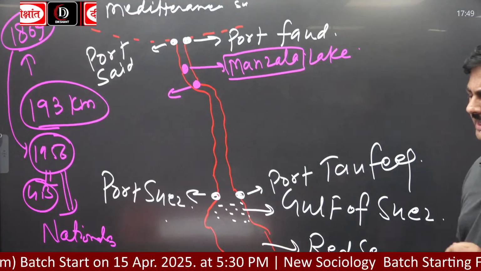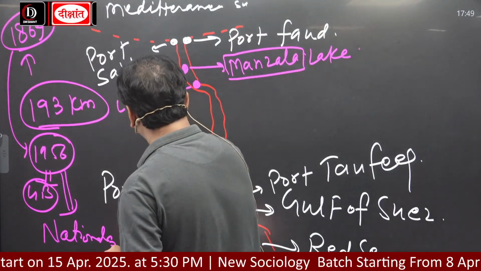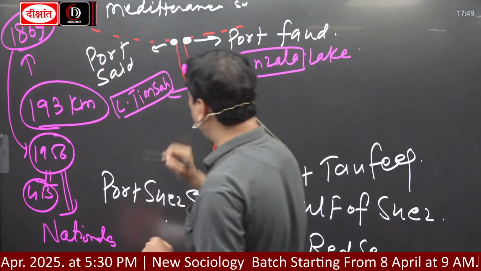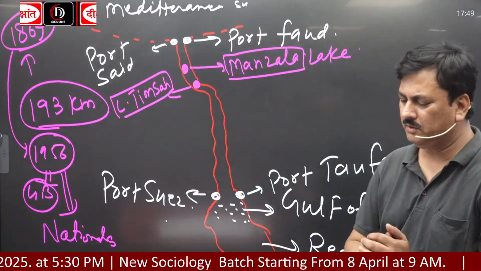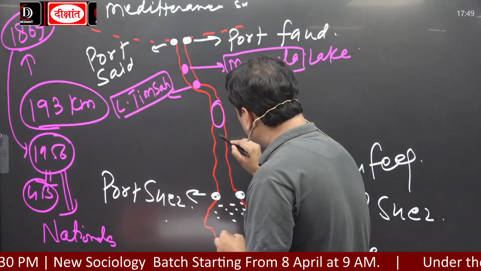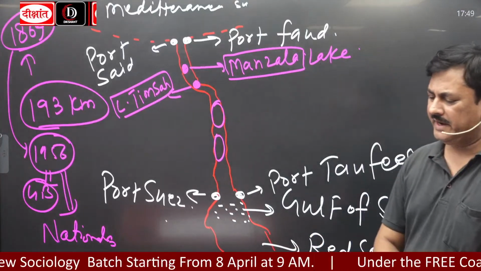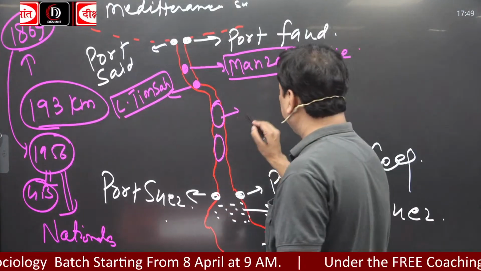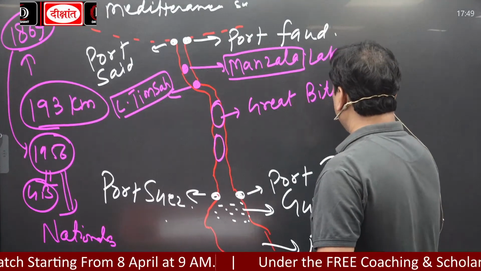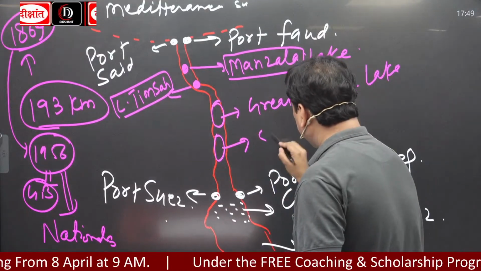Okay? This is Lake Timsah. Apart from that, there are two other lakes also, and one is the Great Bitter Lake, and this is what?